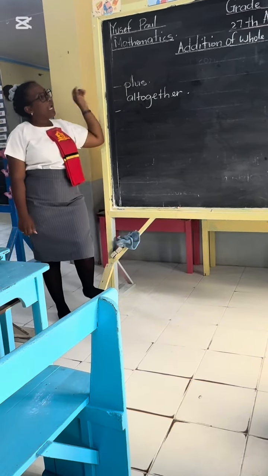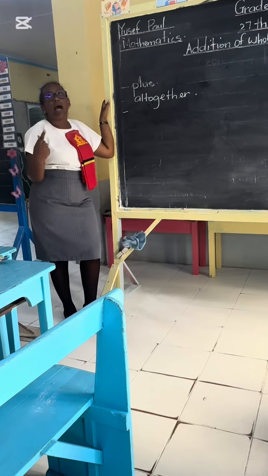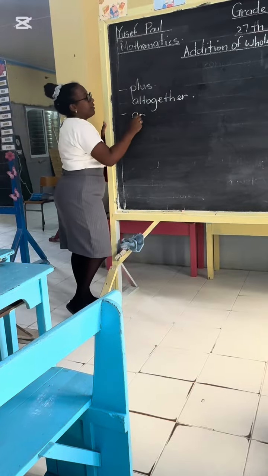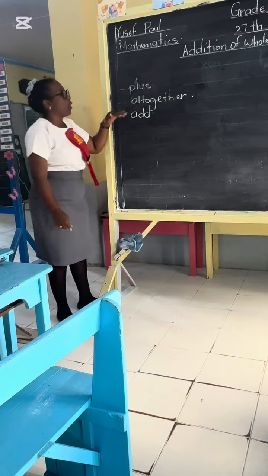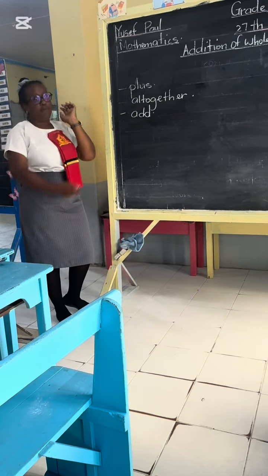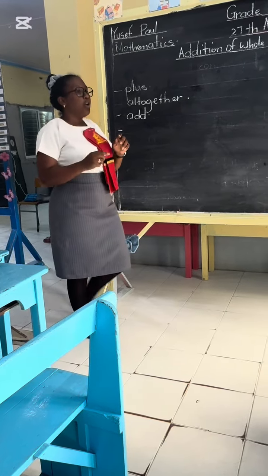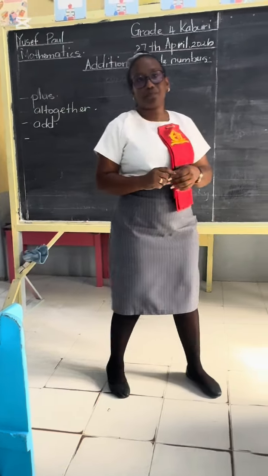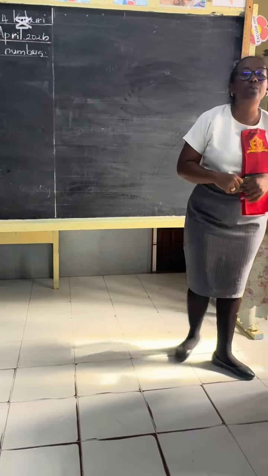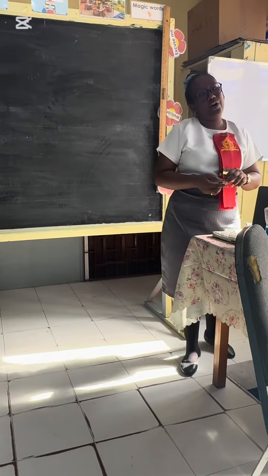When you hear that word addition, what are some other words we can use to say that we're doing addition? Add. Very good. Add the numbers, or you see how much are there all together, or you plus the numbers. What are some other terms you can use for addition? Think about it.